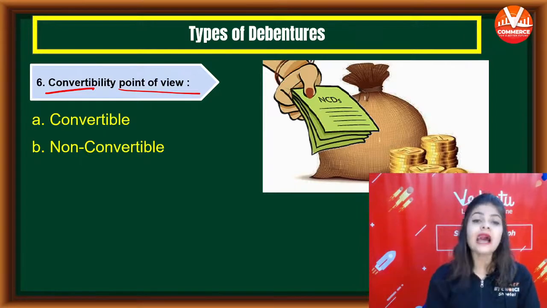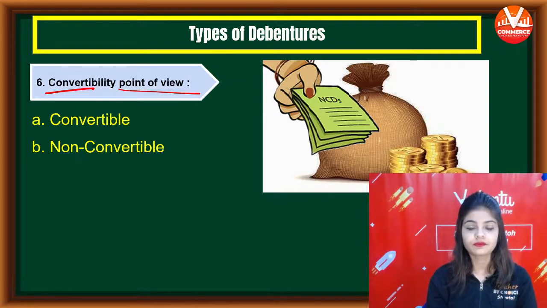So these are the different types of debentures. Now tell me, is this clear to everyone?